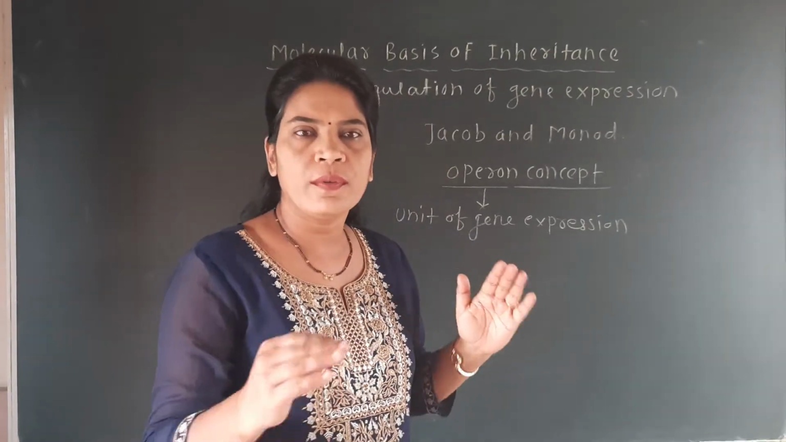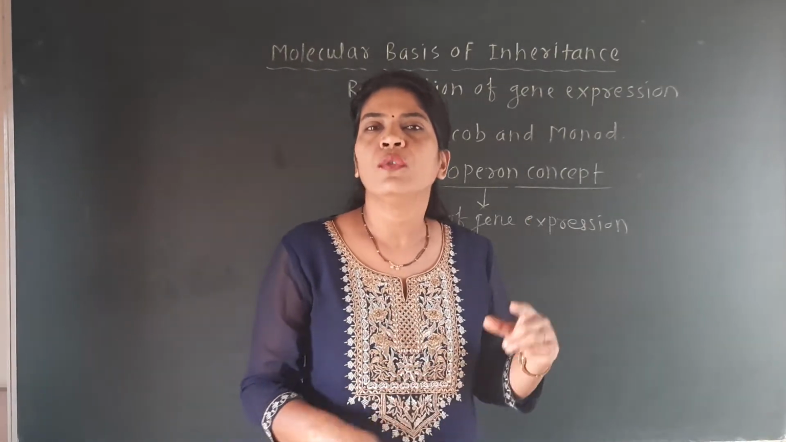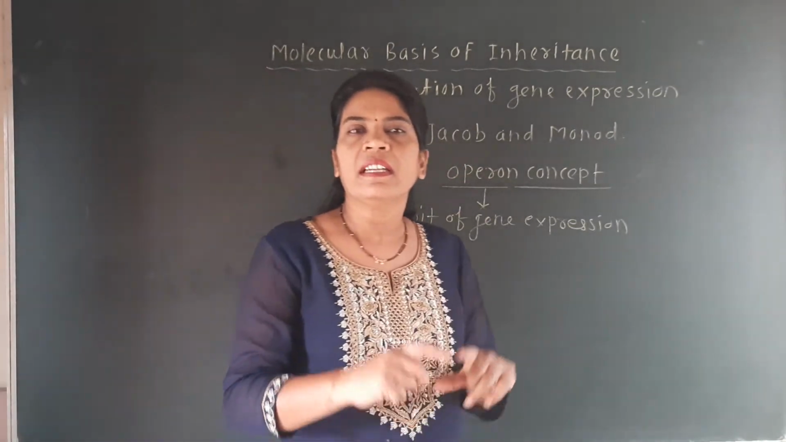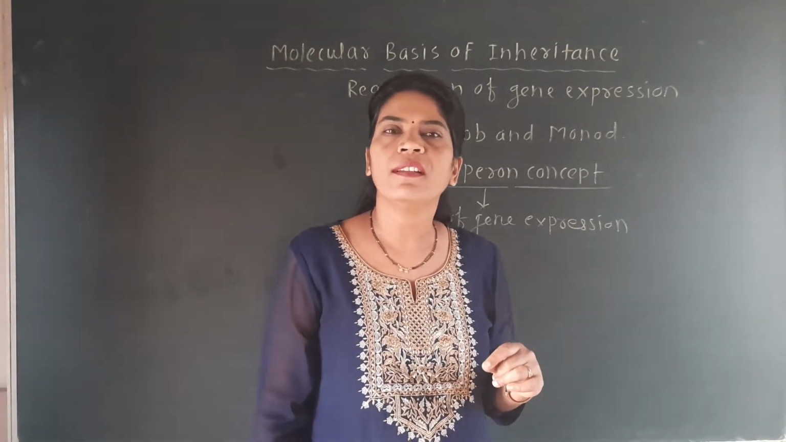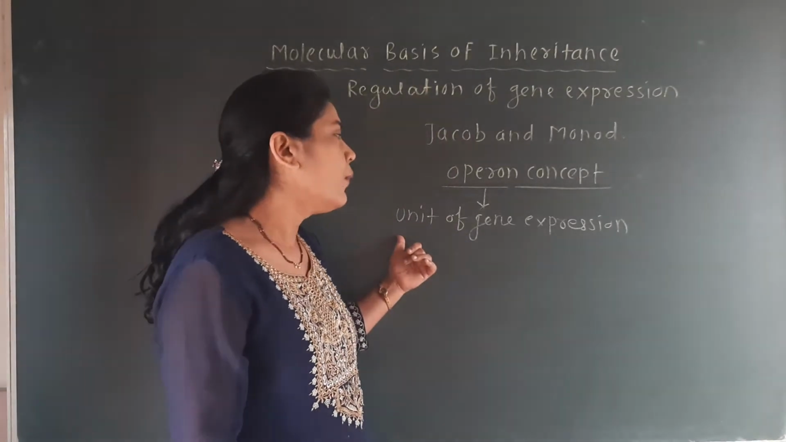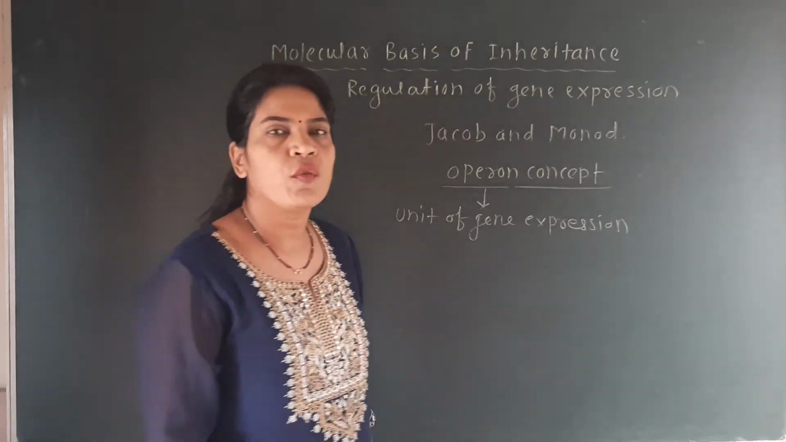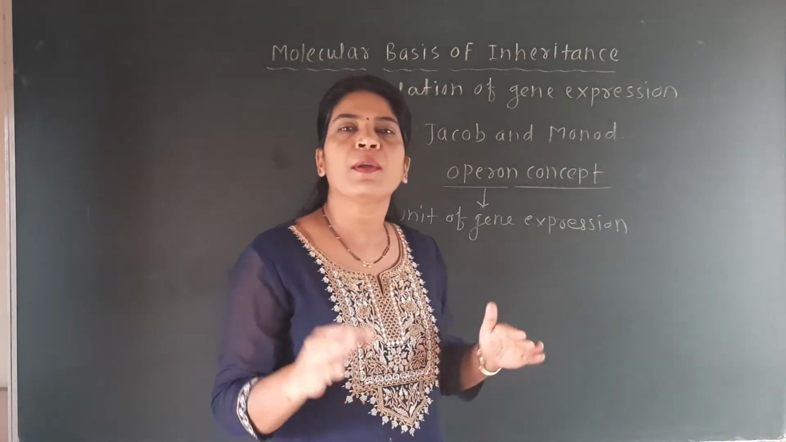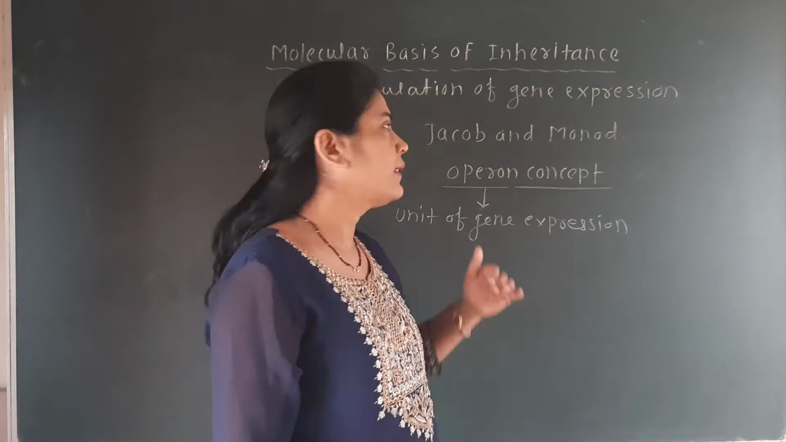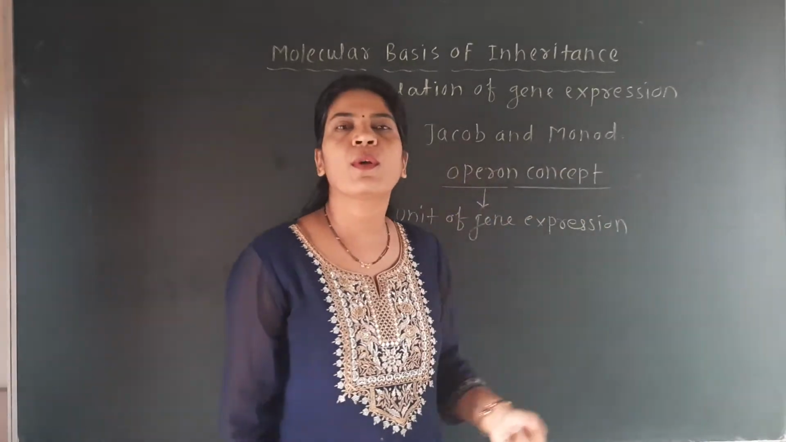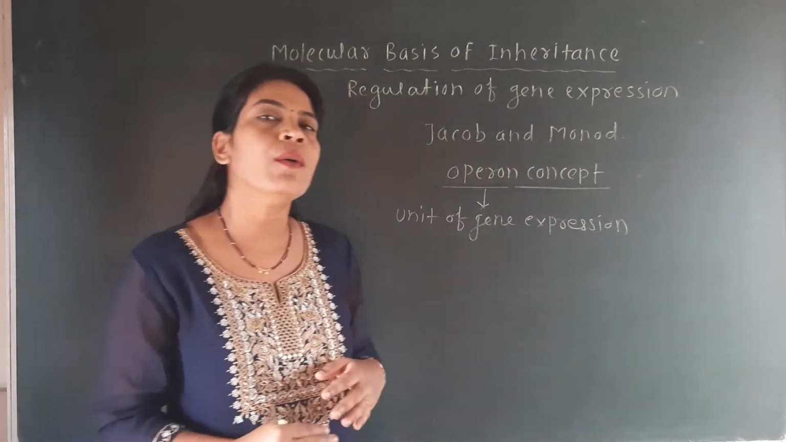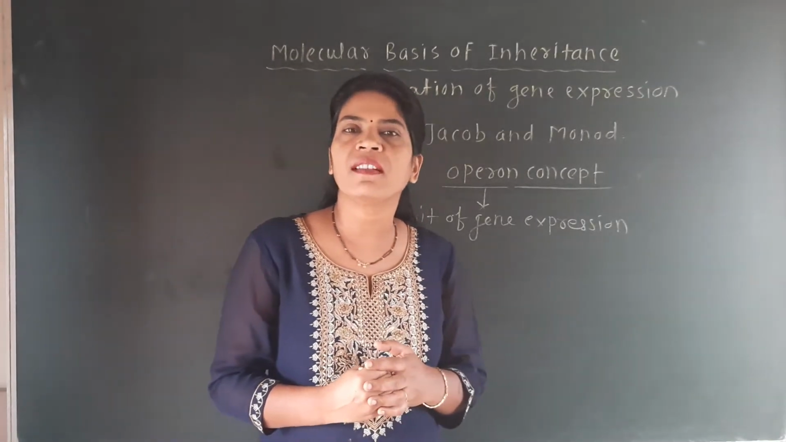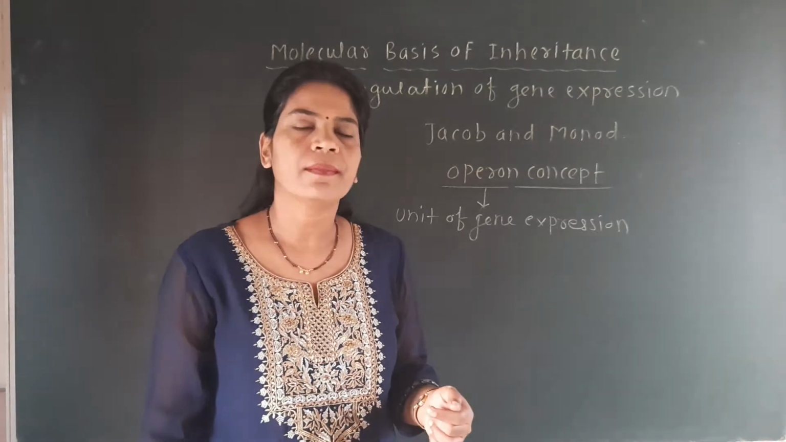So we have to see first the model made by Jacob and Monod, and then after discussing the model of the operon, we will discuss how it is responsible for gene expression. So first keep in mind that the operon is nothing but a model made by the scientists Jacob and Monod. This model explains how genes are expressed, or how the activity of the gene is regulated by some inducers.